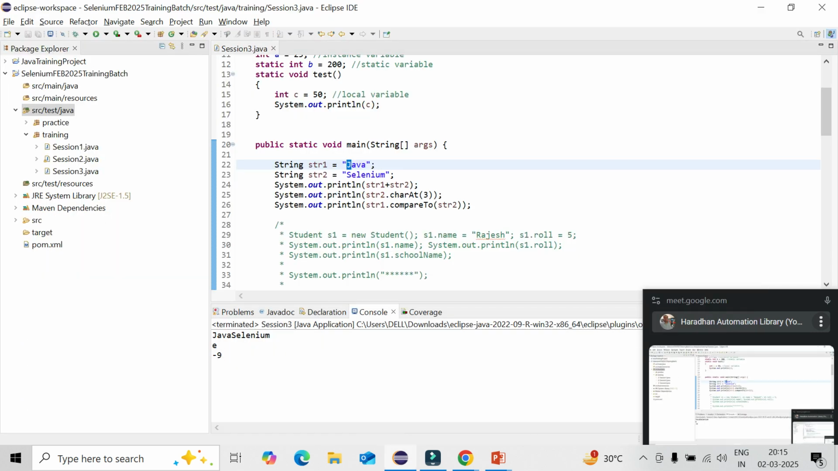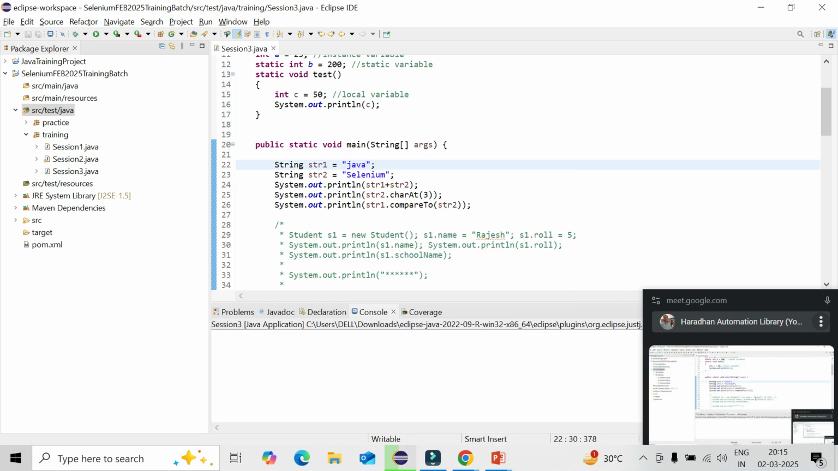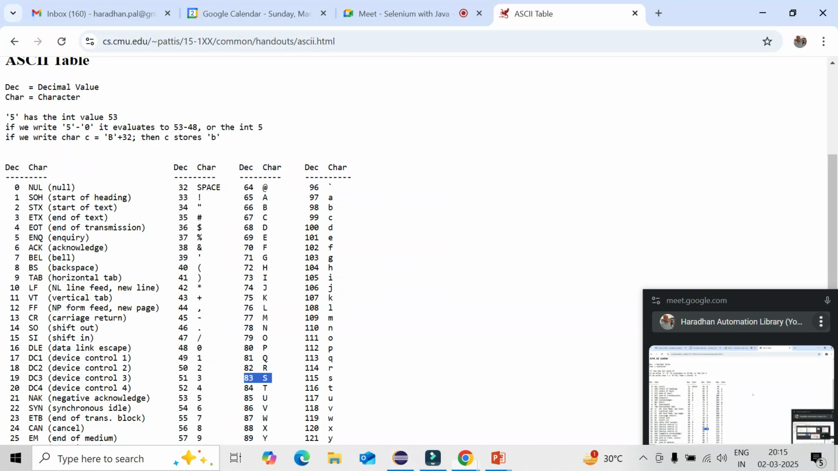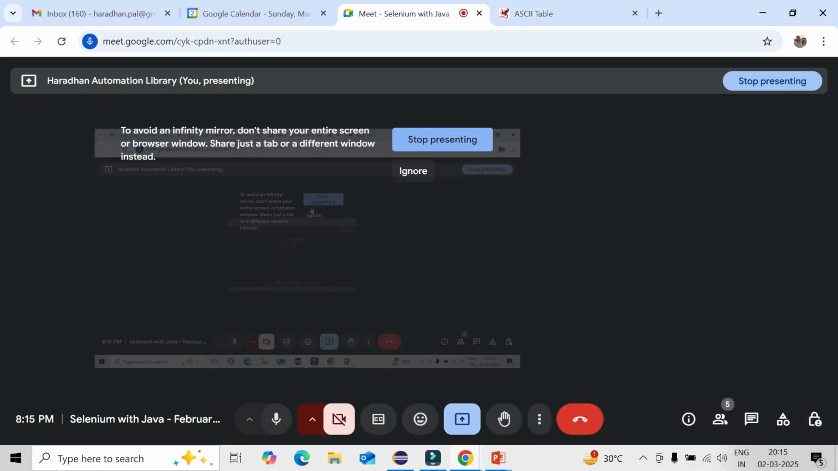In case you are giving smaller case Java, then what will be the difference? Smaller J is 106 ASCII value, and capital S is 83. So 106 minus 83 is 23. It is coming as 23. So that is the way you can get it compared to, and you can compare it. Okay, so this is the way it will work.